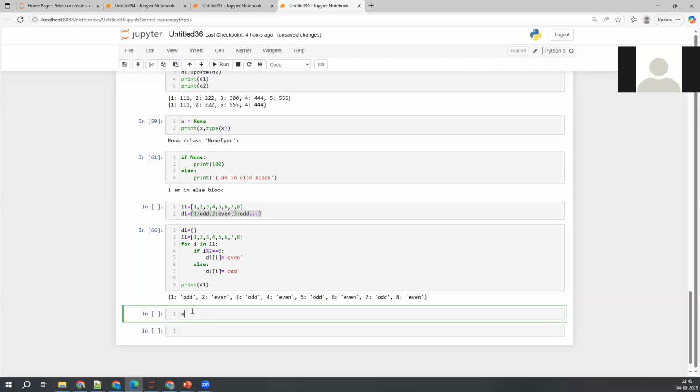Let's say he wants to generate the numbers up to 100. So what I can do is int of input. What input does is it will prompt for the values.